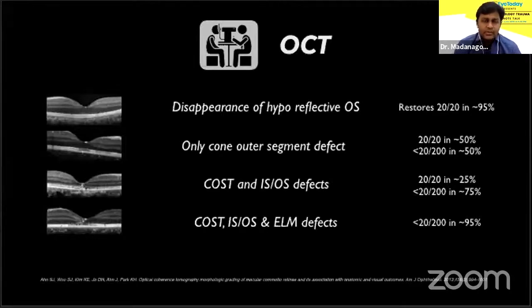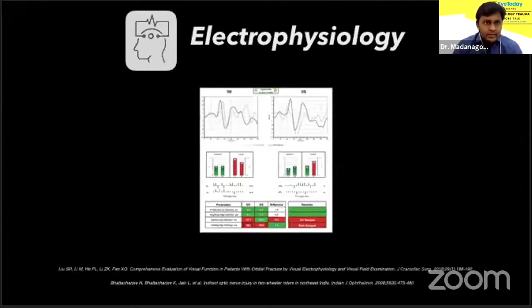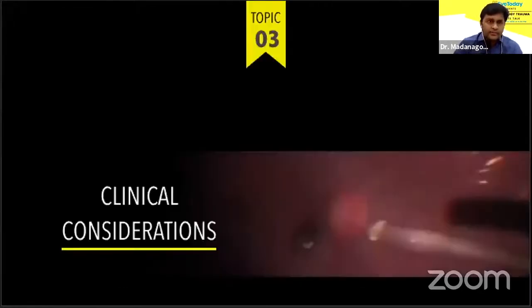SD-OCT provides valuable information as far as prognosis is concerned. Integrity of the outer hyperreflective bands gives us some clue of the extent of injury and how it may behave with time. Apart from its utility in the orbit, a CT scan can also help the retinal surgeon. Commonly encountered conditions are a ruptured globe, single or multiple foreign bodies, and dislocated lenses. In eyes with really severe trauma, electrophysiologic tests, especially VEP, find some use to assess the visual potential. Later on, conditions such as traumatic optic neuropathy can also be diagnosed.